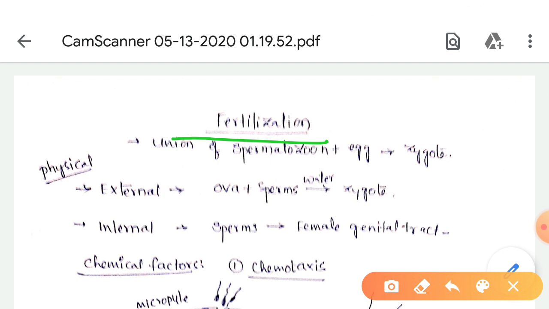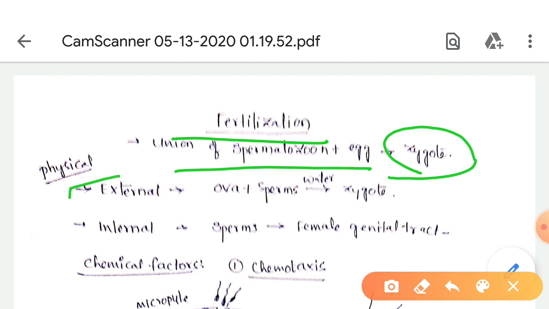Fertilization means the union of spermatozoon and egg resulting in the formation of a zygote. It's called fertilization. Several physical factors are involved in fertilization: external fertilization and internal fertilization. External fertilization means the majority of aquatic animals release sperms and ova into the water, so the fertilization takes place in the water.